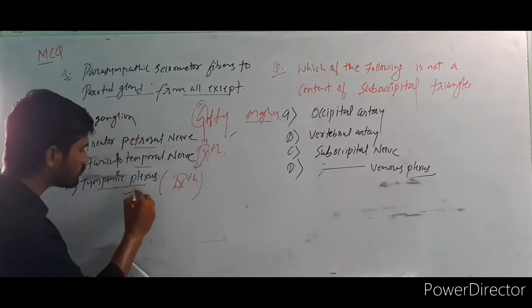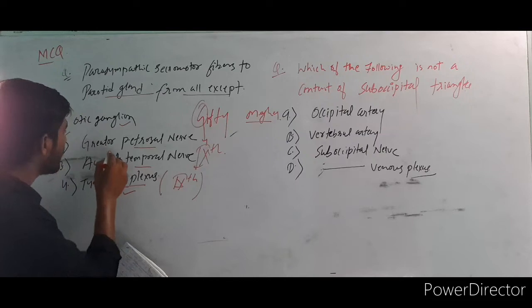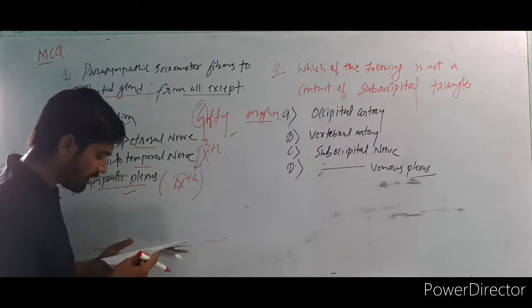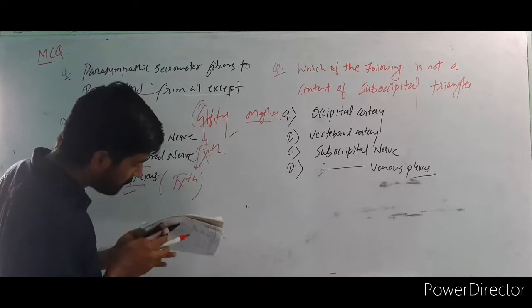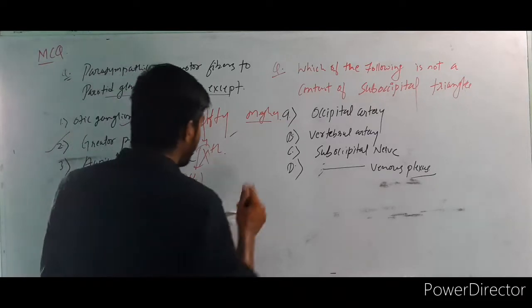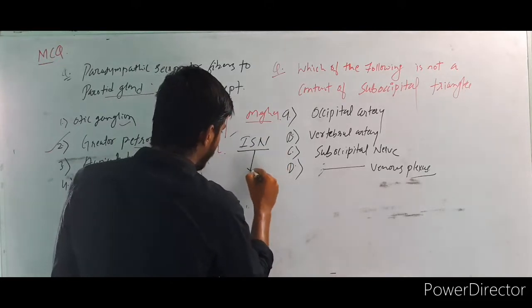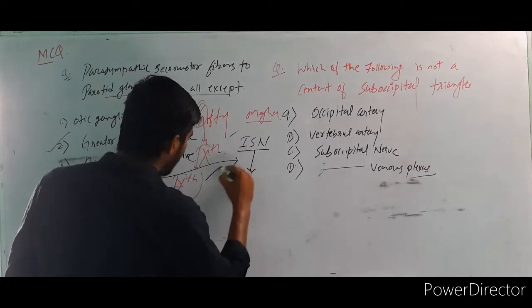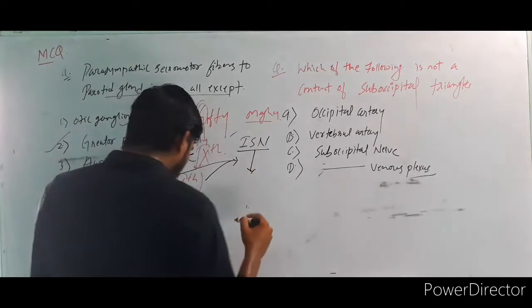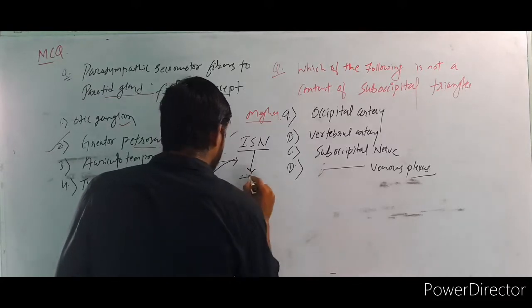So the glossopharyngeal is also supplying. The otic ganglion is also supplying, right? Now, greater petrosal or the auriculotemporal. Now tell me in this. So actually what is happening? Inferior salivatory nucleus. See here, inferior salivatory nucleus. From here, which nerve will come? That is the tympanic plexus, or you can say the ninth nerve. Okay, what will it do? It will form the tympanic plexus.